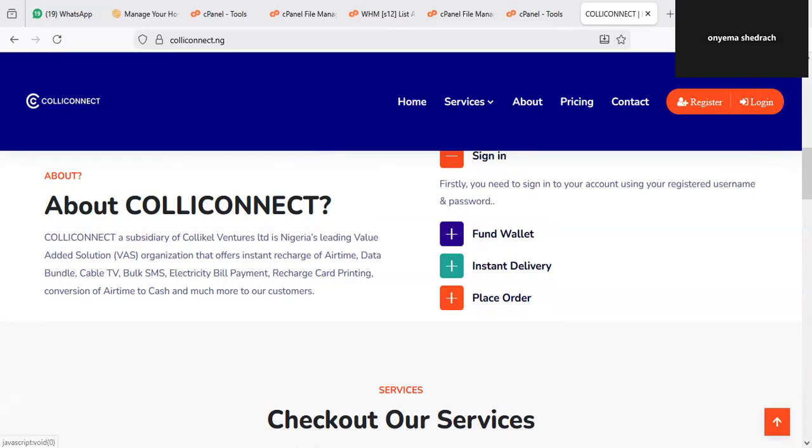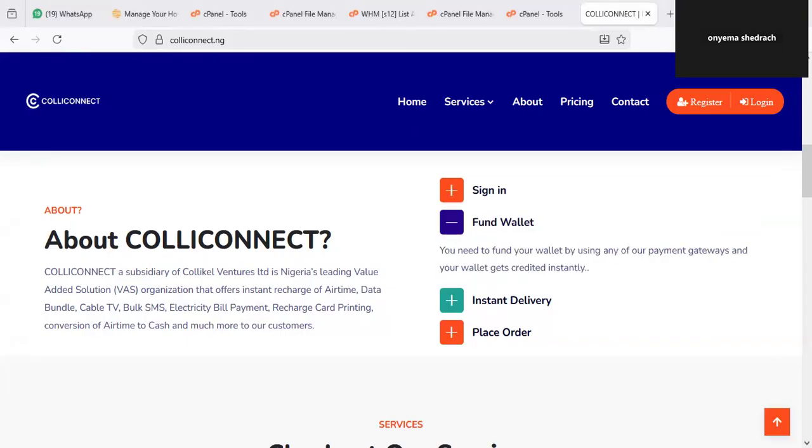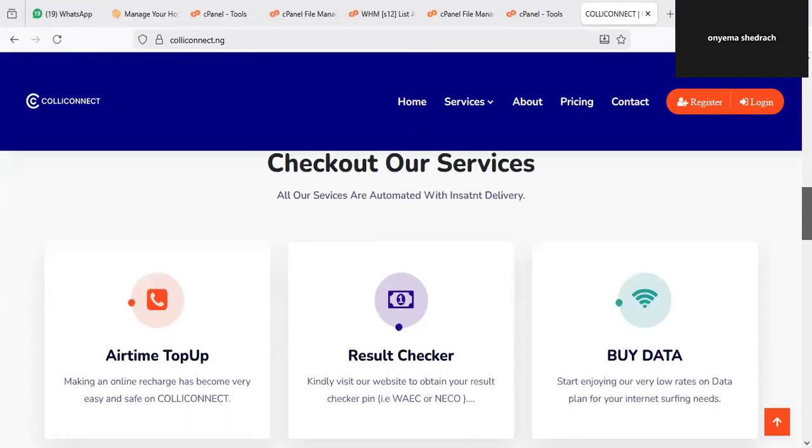Now, the first thing you have to do to get started is to sign up. Firstly, you need to sign up your account using your registered phone number. We are going to be looking at that in a jiffy. Another thing is to fund your wallet. Once you have signed in, you have to fund your wallet using your own assigned account number. I'm going to show you that once we register and log into the account. And you get instant delivery of any product you order. That's one of the beauties of this platform.